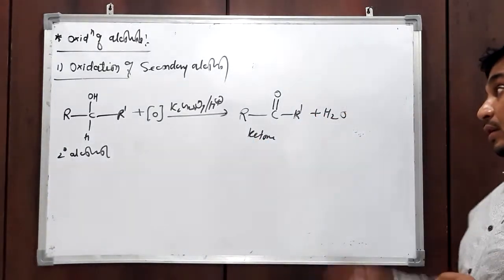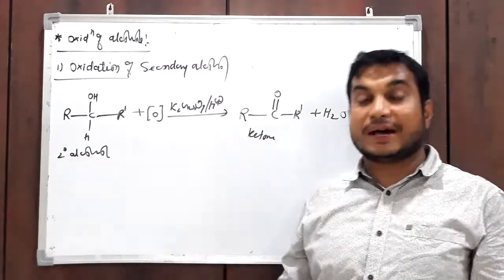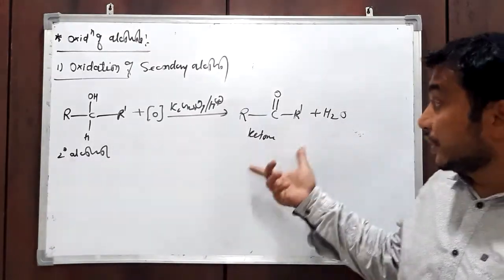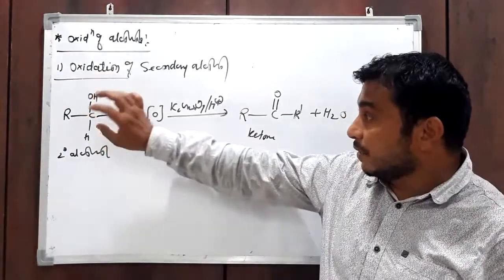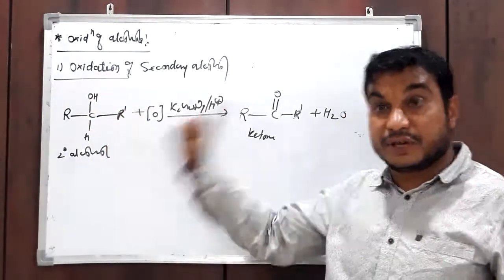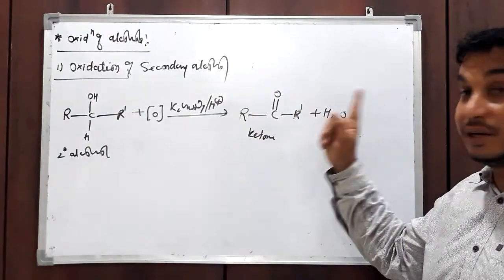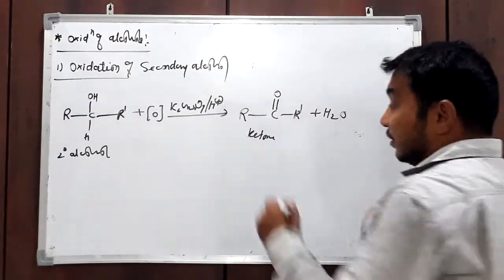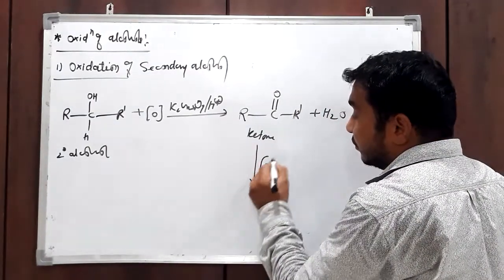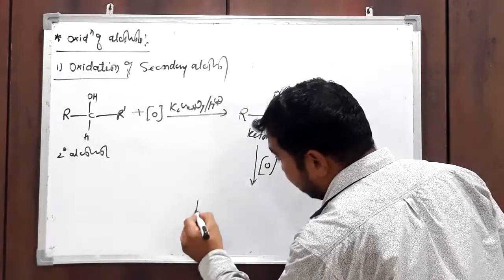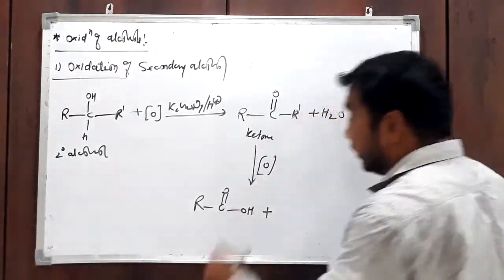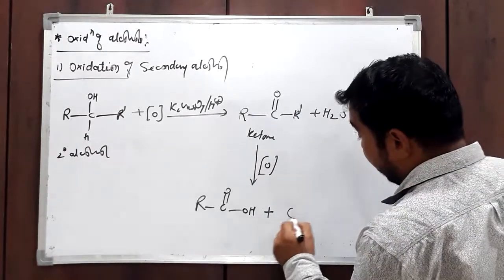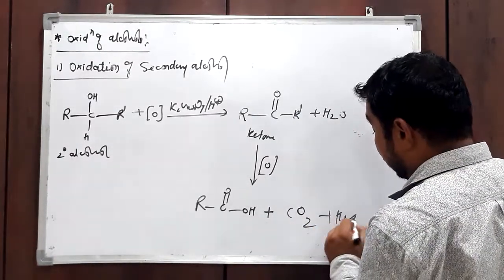The number of carbon atoms present in this ketone is the same as that of the starting secondary alcohol. Whatever number of carbon atoms are present in the secondary alcohol, the same number are present in the ketone. And then on further oxidation, it forms a carboxylic acid with fewer carbon atoms, plus H2O.